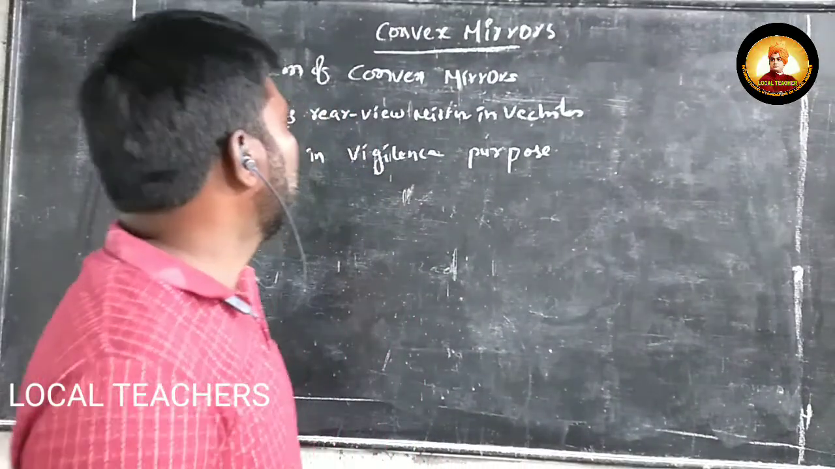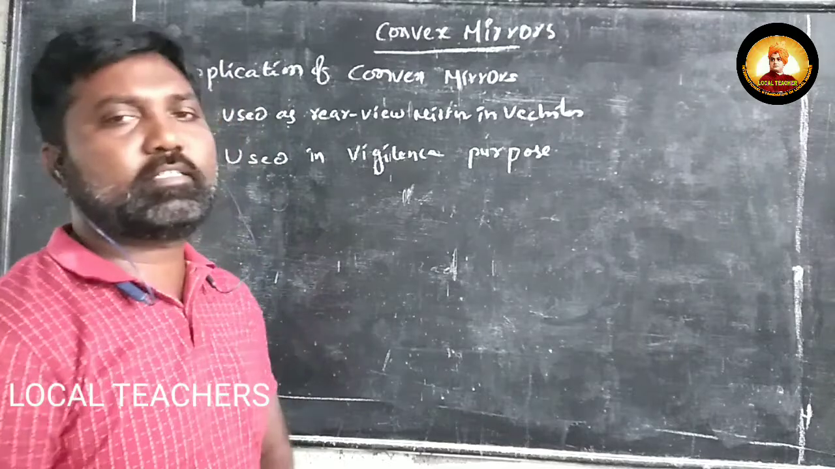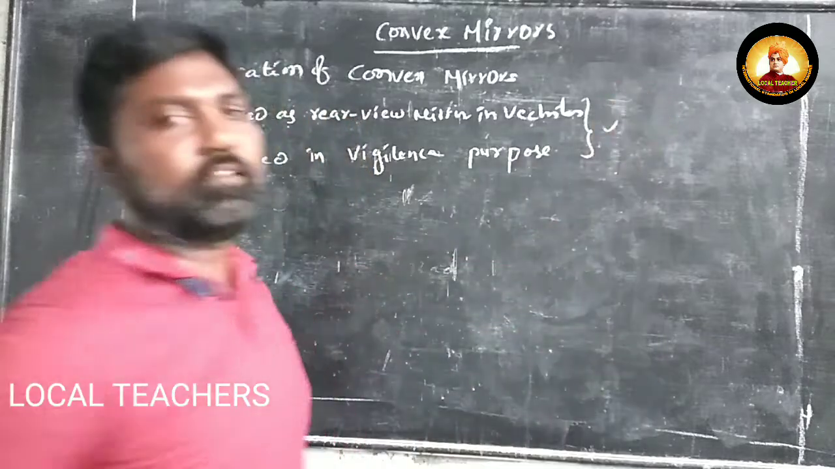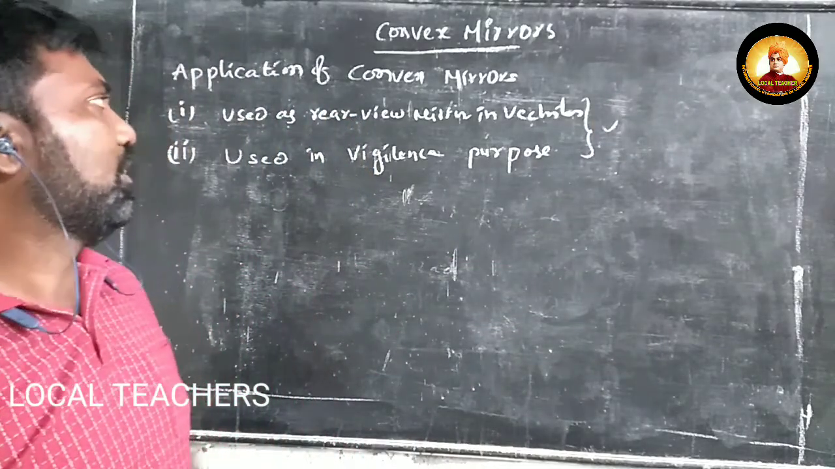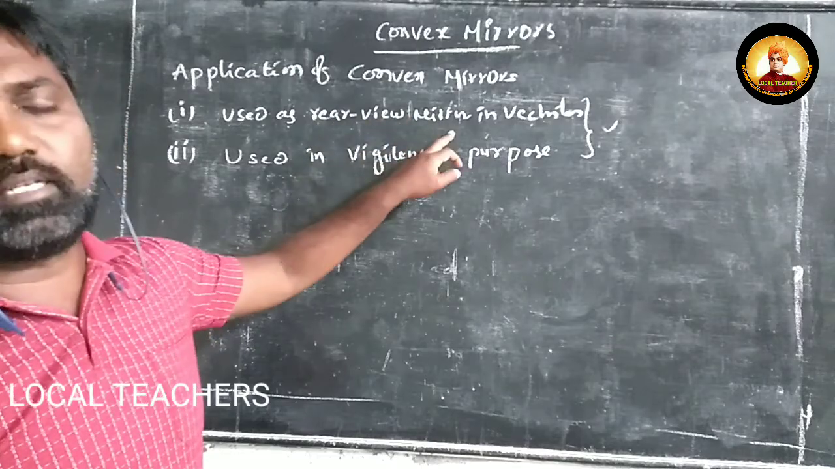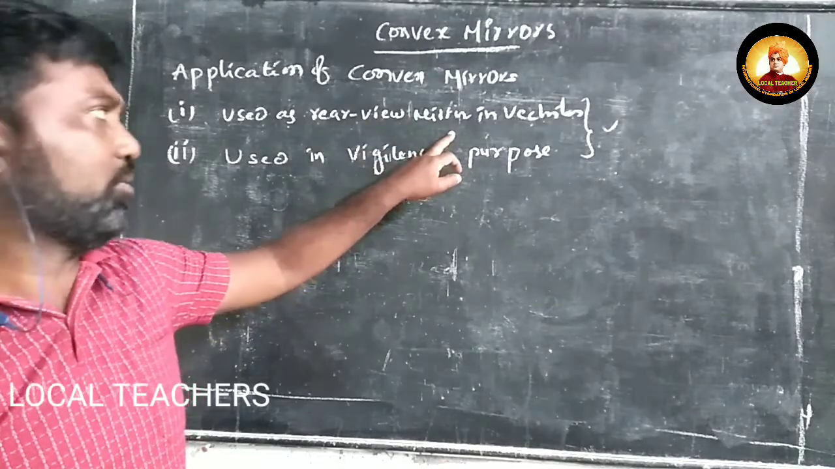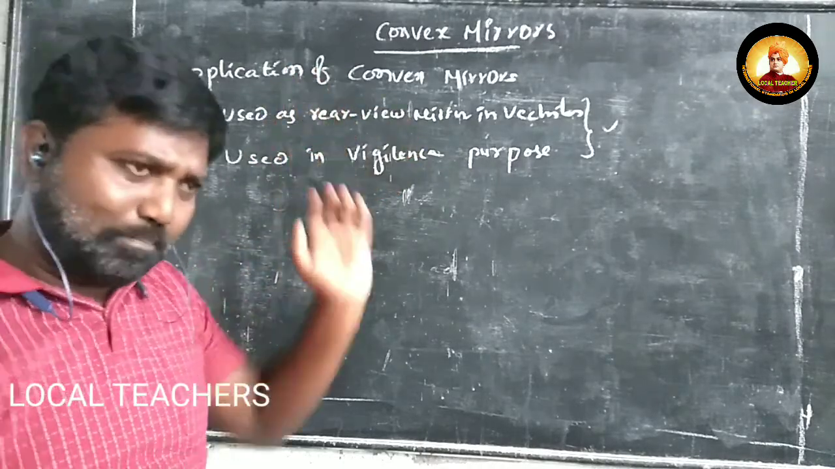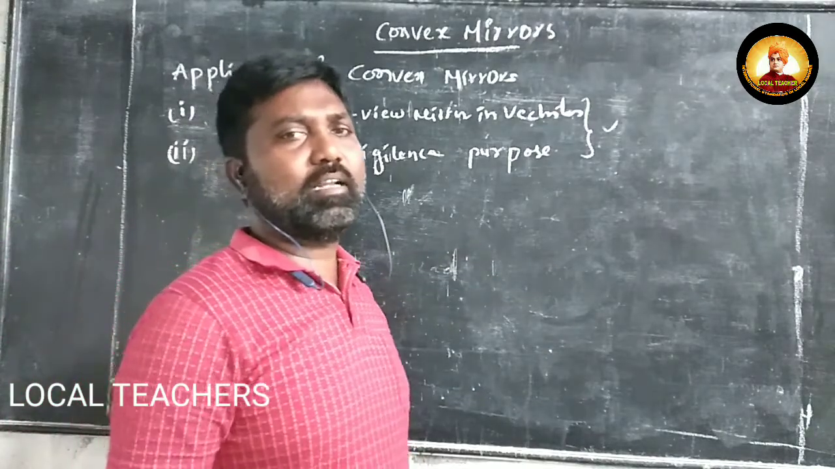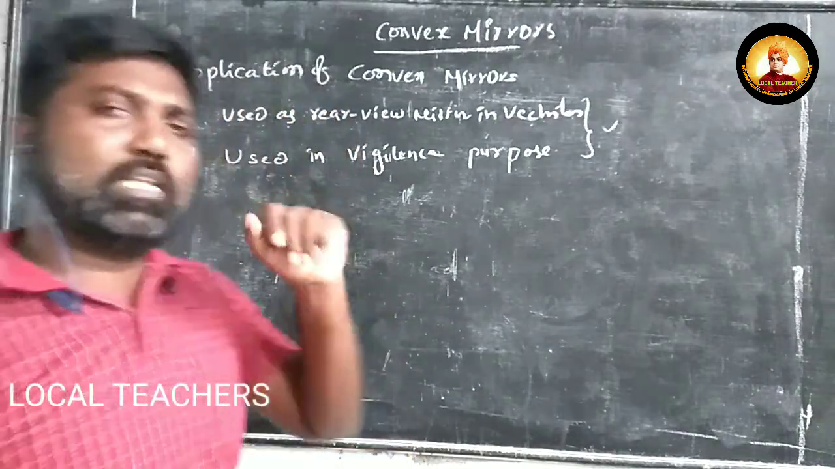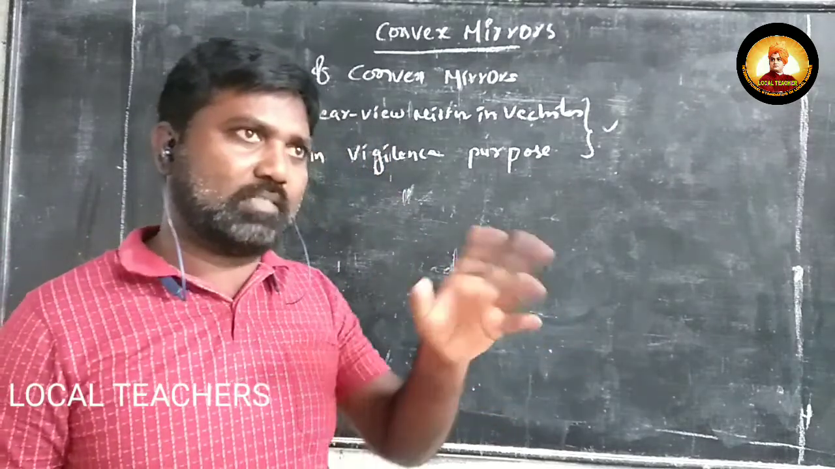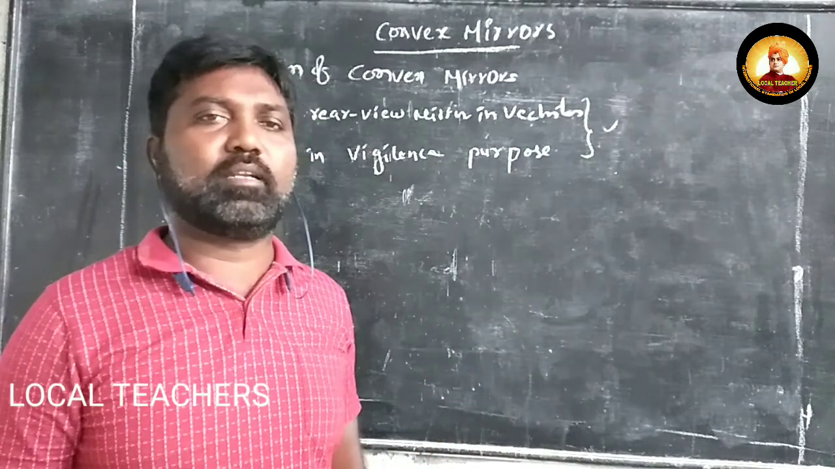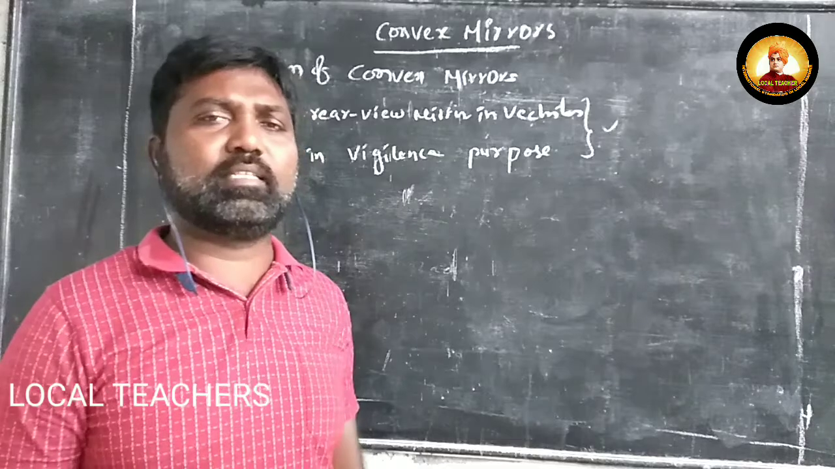Next we are going to discuss applications of convex mirrors. Basically we apply convex mirrors for two purposes. One is rear view mirrors. In vehicles we use rear view mirrors, so a big object appears compact in our side mirror. Next, for vigilance purposes, we use convex mirrors in vigilance cameras in public places. So this is the story regarding the convex mirror.